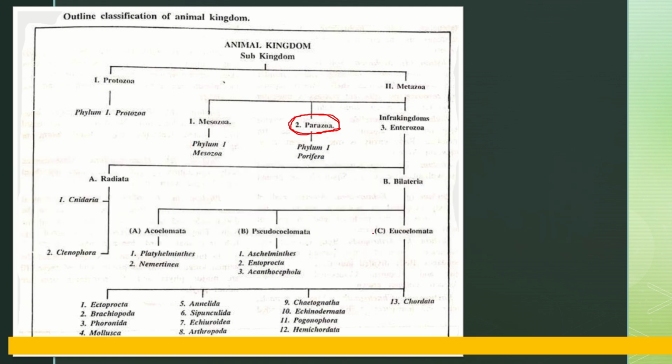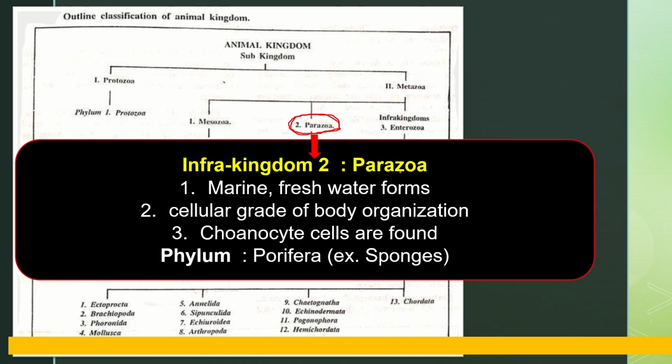Second, infrakingdom Parazoa. These are marine and freshwater forms, found in marine water, sea water, and also in fresh water. They have a cellular grade of body organization, and in this group there is a special type of cell called choanocyte cells. So choanocyte cells are found in the infrakingdom Parazoa.